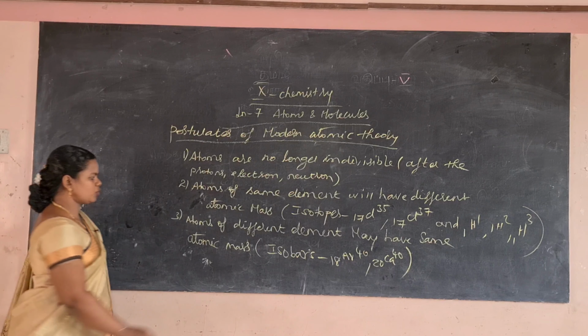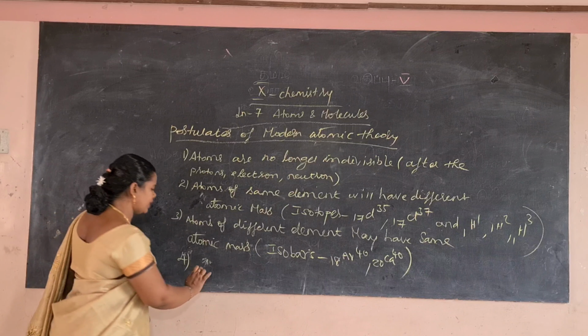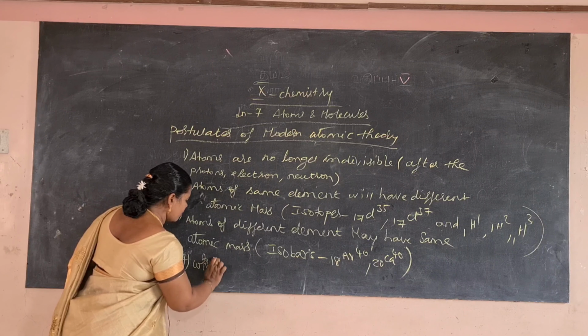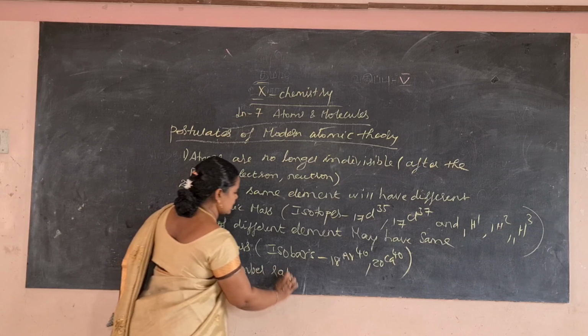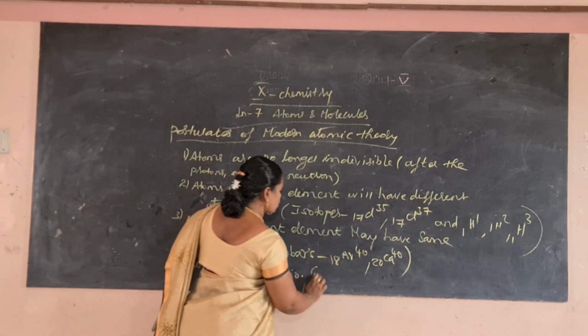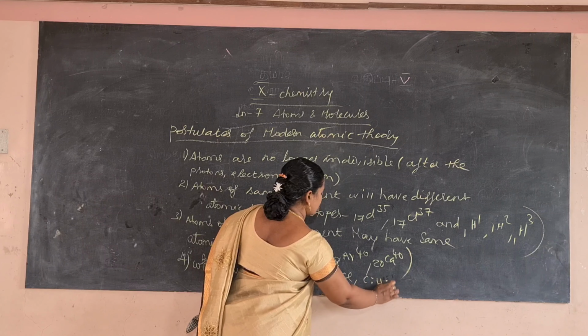Then the fourth postulate: atoms may combine in a simple whole number ratio. For example, glucose has 3 elements, carbon, hydrogen and oxygen.